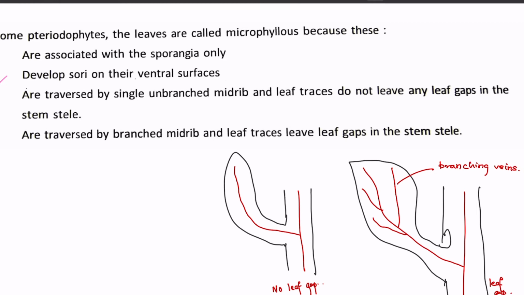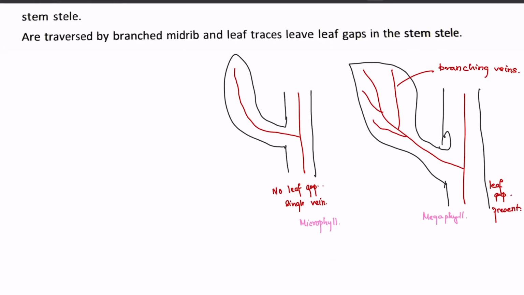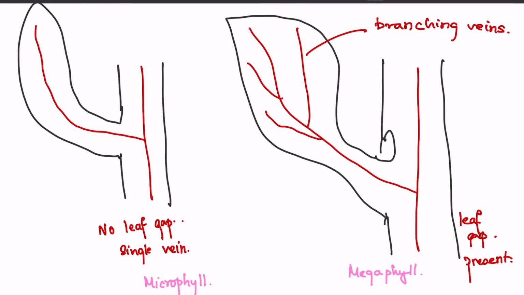Next is, they develop sori on the ventral surface. Again, we will just look at the microphyll leaf and the megaphyll leaf. The difference between them is that microphyll is a very primitive character. They have no leaf gap, and just a single vein is present, which branches off from the stem and enters the leaf.